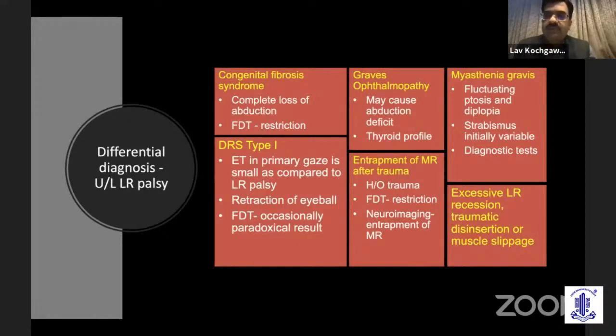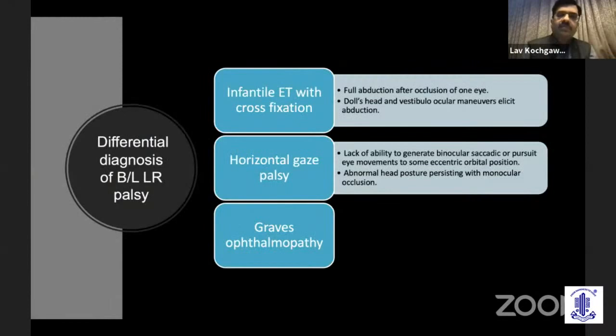Other differential diagnoses would be excessive lateral rectus recession for squint, that is post-squint surgery, or a disinsertion or slippage of the lateral rectus. Again, in this case, history will be present.